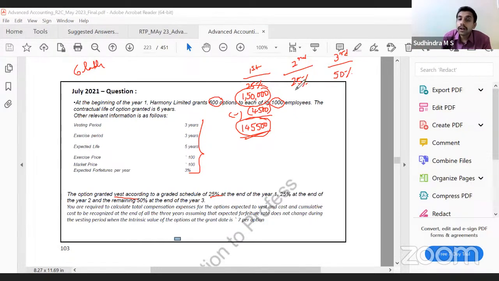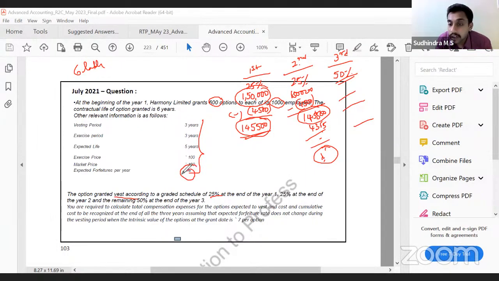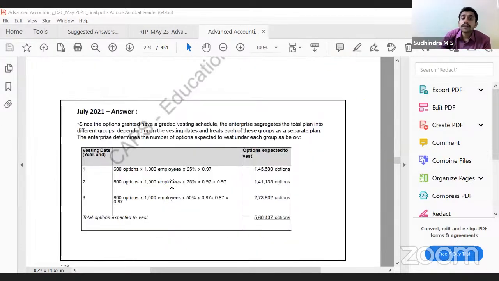End of year 2, 25% again. So 1,50,000 options. First year 4,500 lapsed, you got 1,45,500. Again, second year 3% lapse, which is 4,365. This gives us the number of options that get vested. At the end of year 2, you will recognize the expense 50-50, divided by 2. Same way, at the end of year 3, you will recognize the number of options based on the vesting. Here they have told 7 rupees is the fair value, so we have to just calculate the expenses to be recognized.